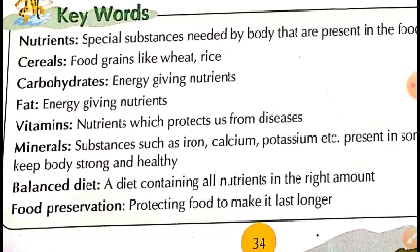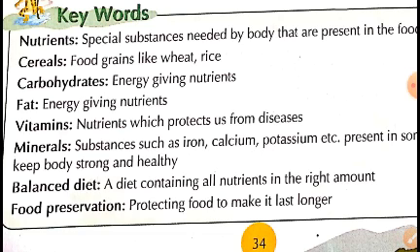These nutrients can also be called food groups. We don't have all the nutrients in one single particular food. For example, sugar is rich in carbohydrates but lacks proteins and fats.